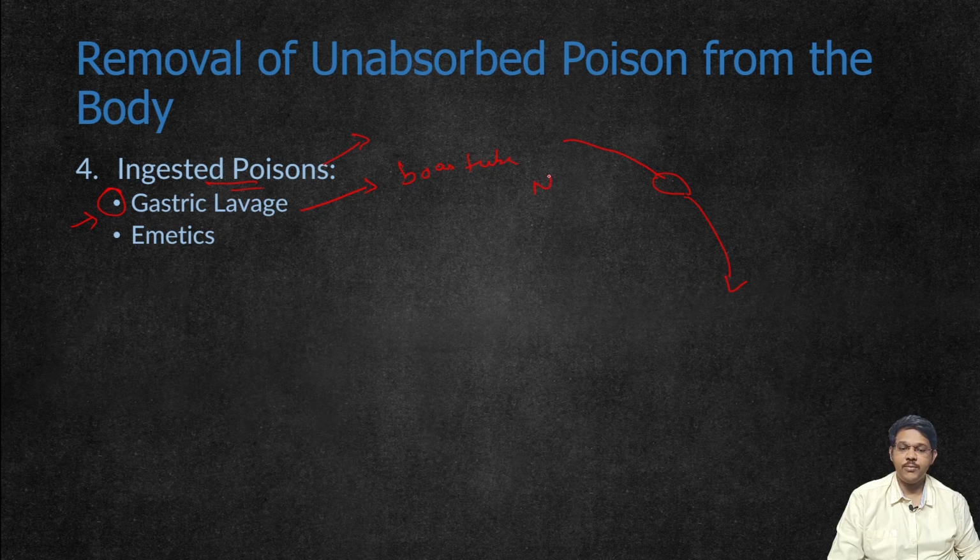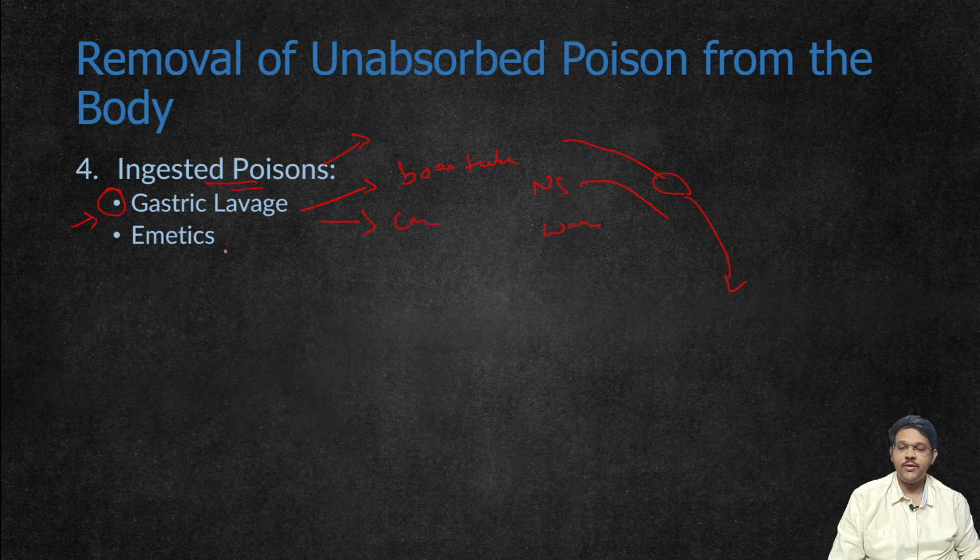The tube is inserted through the mouth into the stomach, and with normal saline, the stomach is washed repeatedly till the wash is clear. This is done in many poisons, and it has many contraindications. In certain poisons it is also contraindicated. This will be discussed in one more video.